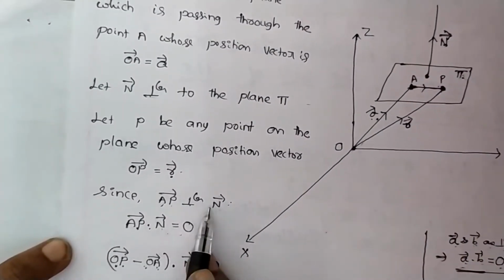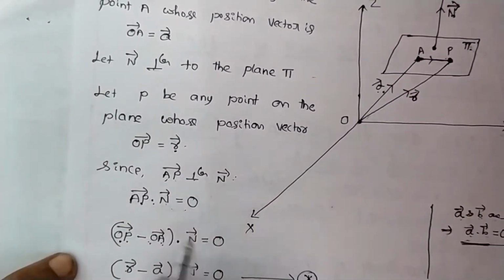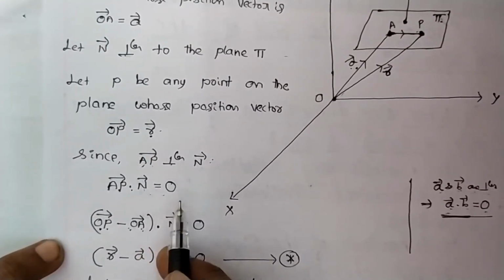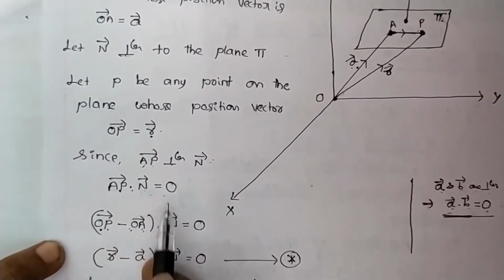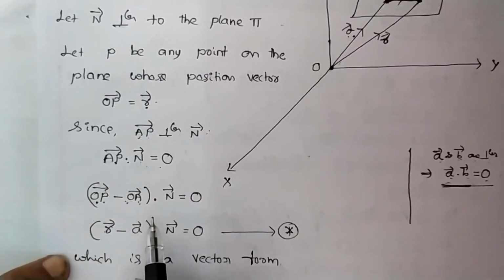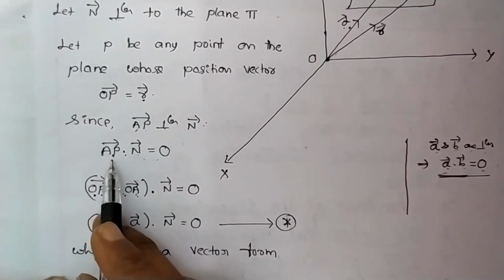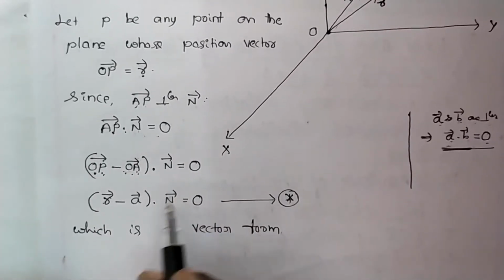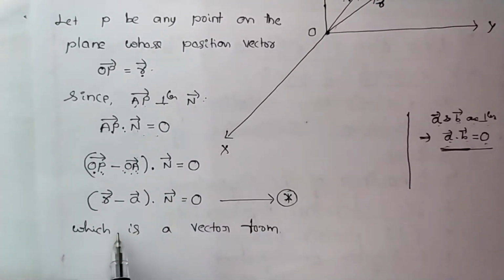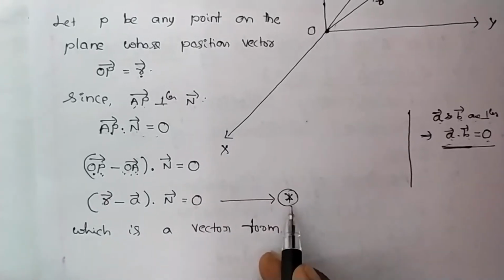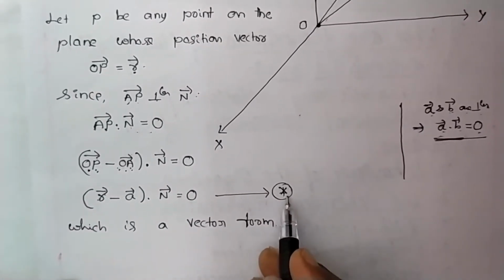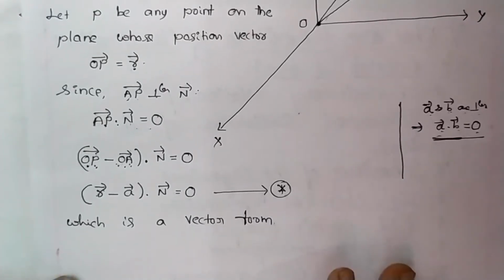AP vector is perpendicular to N vector. If two vectors are perpendicular, then the dot product of the two vectors is 0. AP dot n equals 0. Then AP vector can also be written in the form of OP minus OA. Hence, finally, we found the vector form. Call this equation number star, because we have to use this equation star in the Cartesian form.